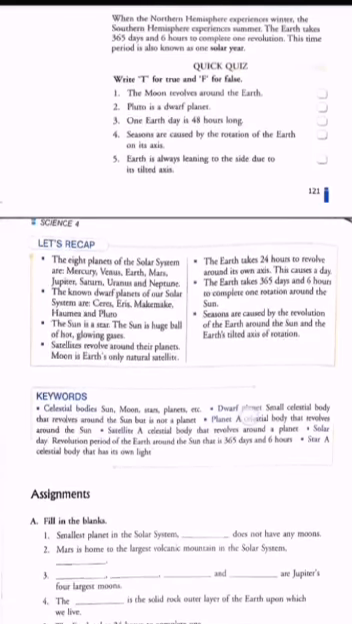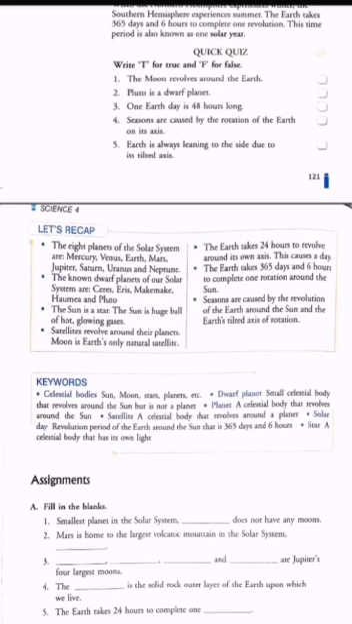So write T for true and F for false. The moon revolves around the Earth. Yes, the moon revolves around the Earth, then it is true. Pluto is a dwarf planet. Then it is also again true. One Earth day is equal to 48 hours long. So it is false. You know very well that one Earth day is 24 hours long.